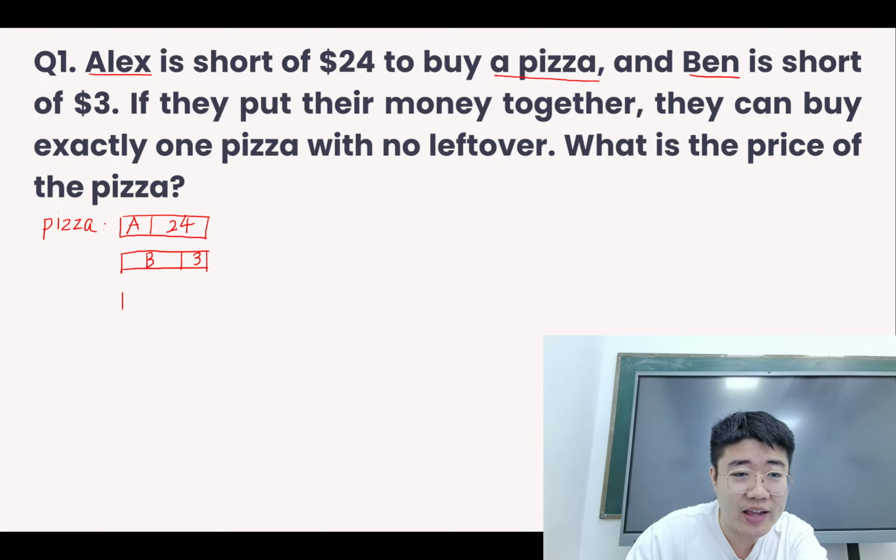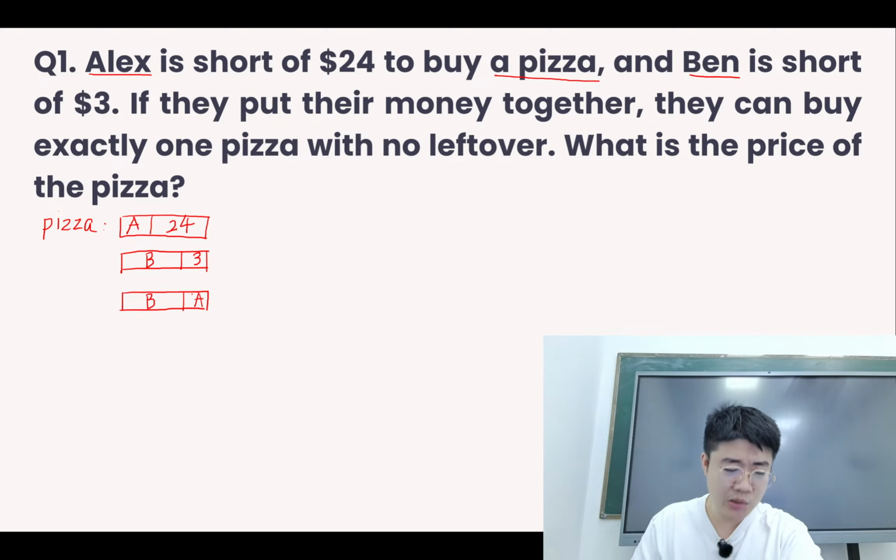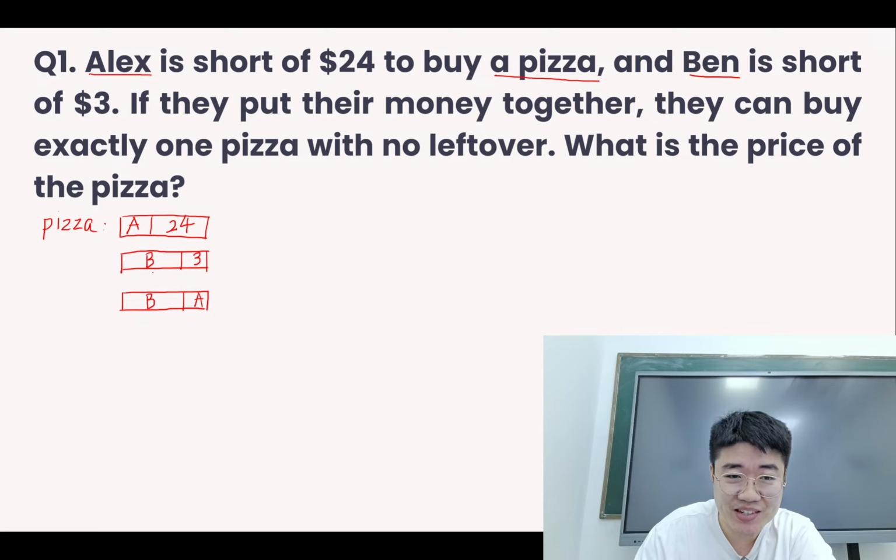So let's draw another model, this time around with the money for Ben and Alex. So let's check. What can we observe from here? If you compare between these two models, can you see that the part for Ben is the same? So to buy the same pizza, the $3 that Ben needs is exactly the amount of money Alex has. So from here, we can know that Alex has exactly $3.